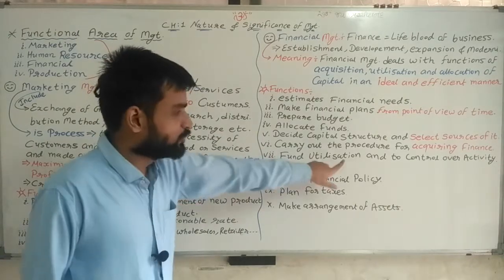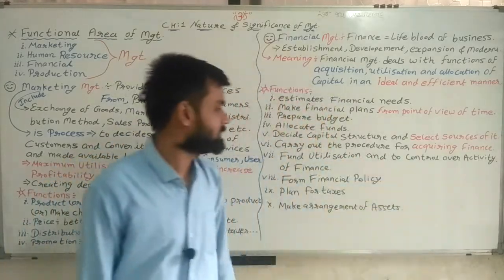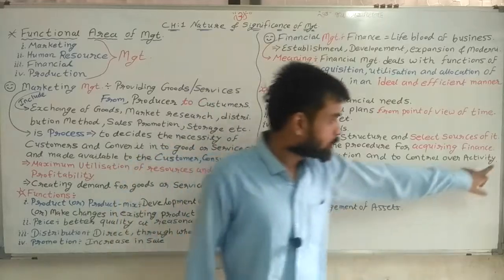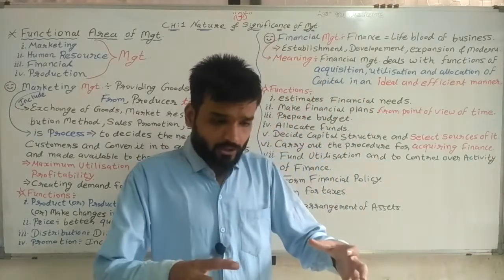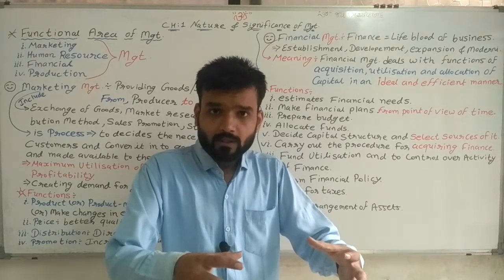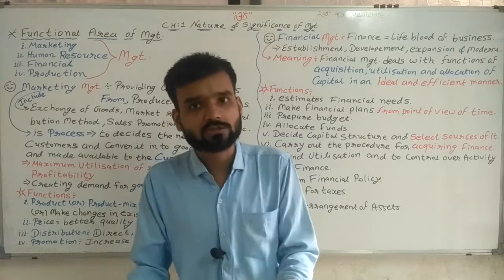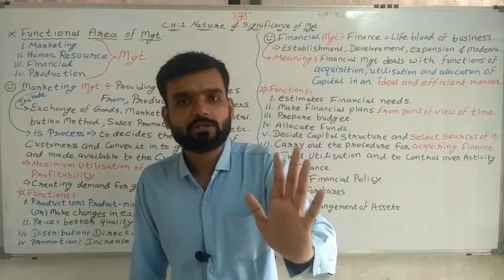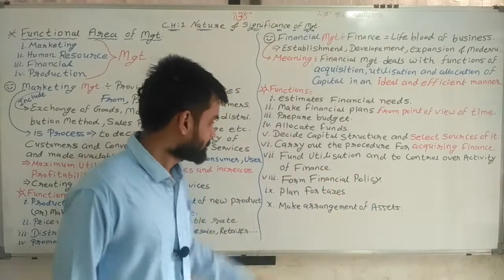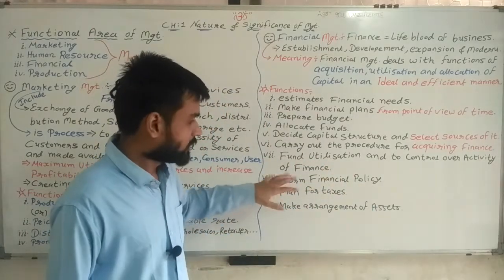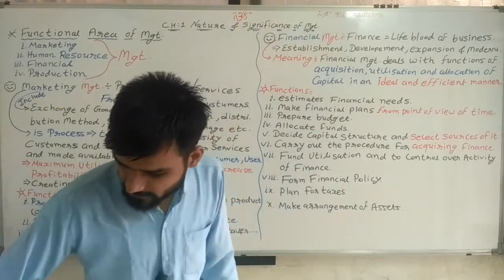Going ahead. Fund utilization, the use of funds. And control over the activities of finance. It means funds should not be utilized in a way that leads to loss. Control over it. So fund utilization should be there. Form financial policies. Now this is the important one.